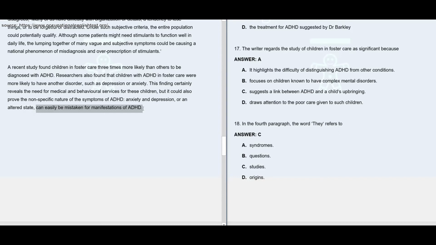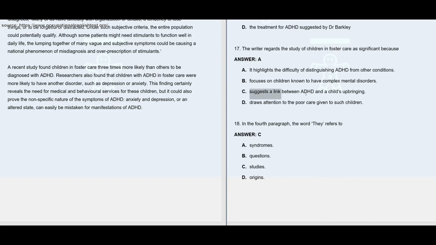So here it is quite clear that it is difficult to distinguish between ADHD and other conditions like anxiety and depression. That's why option A is the right answer here. Option B says focuses on children known to have complex mental disorder. No, in the study of children in foster care, they're not specifically focusing on children with other mental disorders. They're talking about all the children there, and those children who have ADHD are more likely to have depression or anxiety. They are not specifically concentrating on children who have some complex mental disorders. So option B is wrong.